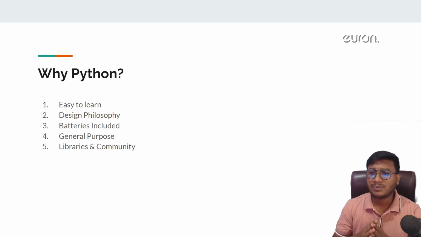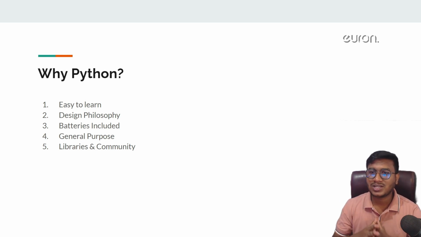Now the second point you can see is the design philosophy, as I already told you. It has one beautiful design philosophy, which helps a programmer with code readability and code reusability. I'll be discussing this part in more detail, so no need to worry.